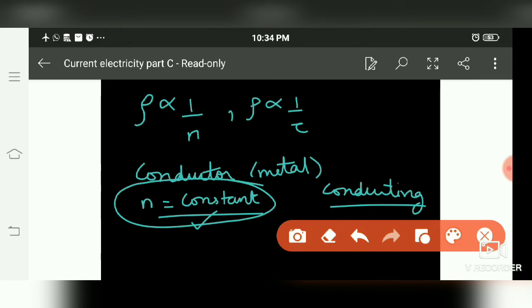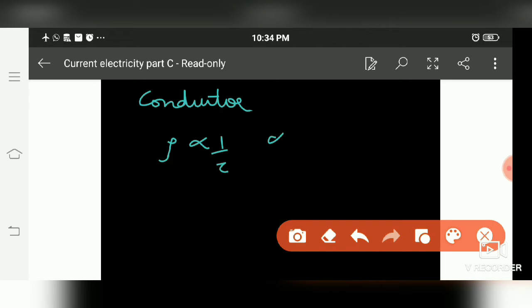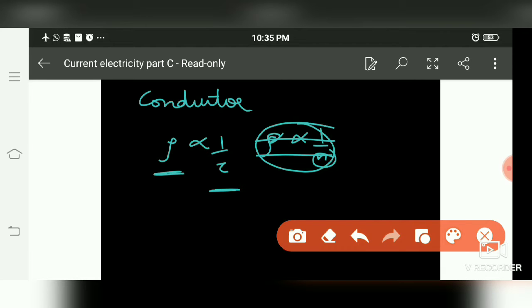It means that for conductors, resistivity mainly depends upon relaxation time, because ρ is inversely proportional to n, and as this is constant, this factor is not going to affect resistivity anymore.